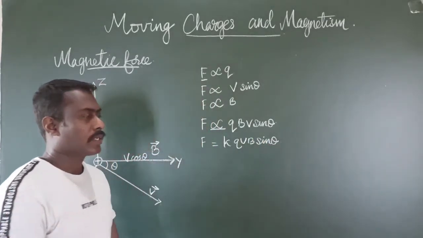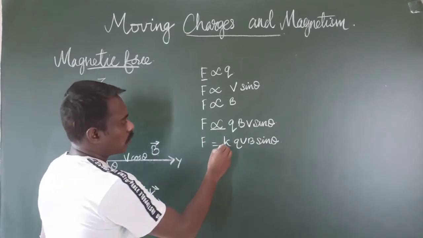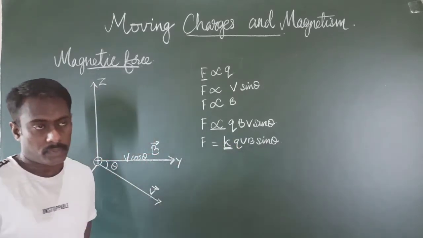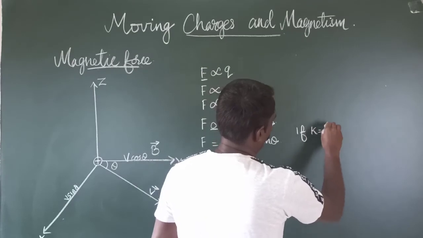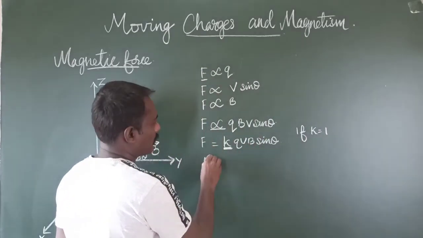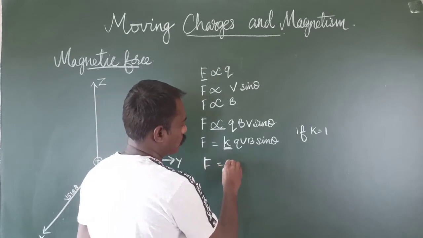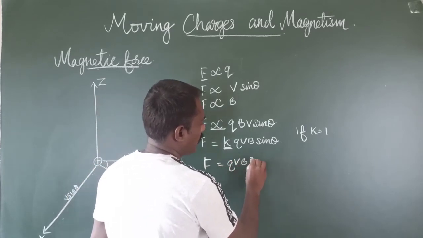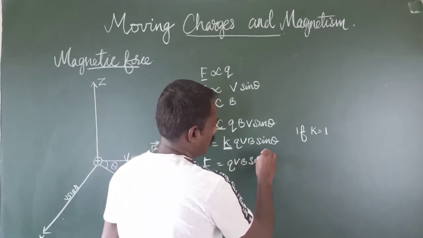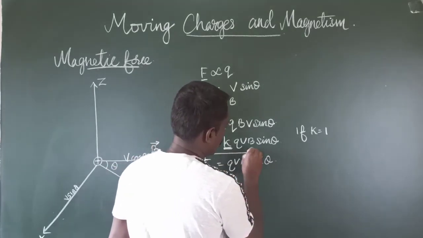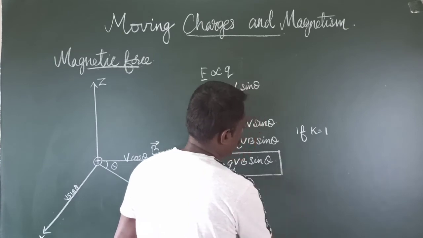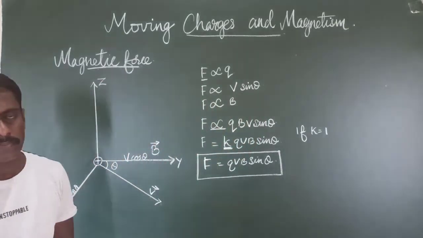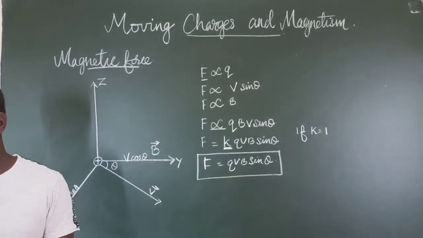Here, K is the proportionality constant, and the value of K is 1. So K is equal to 1. Then this equation can be rewritten as F is equal to Q into V into B sin theta, and this is the equation for the magnetic force exerted by a magnetic field on a moving charge.